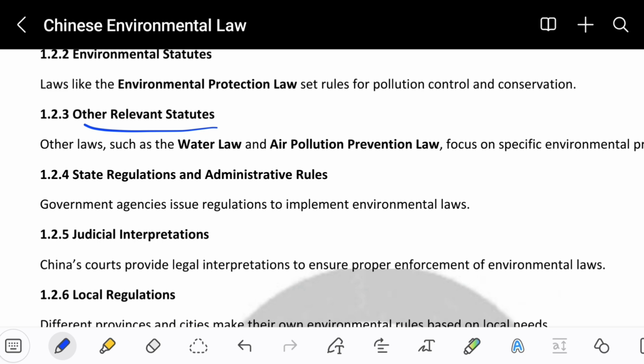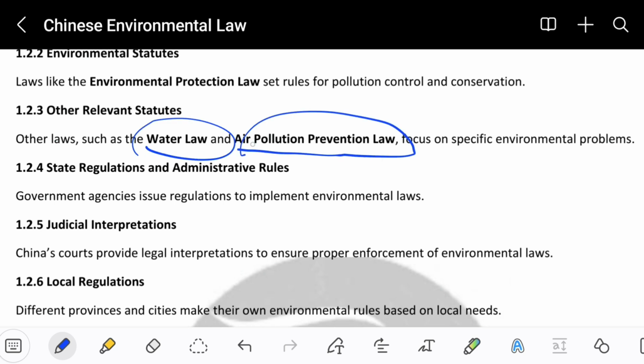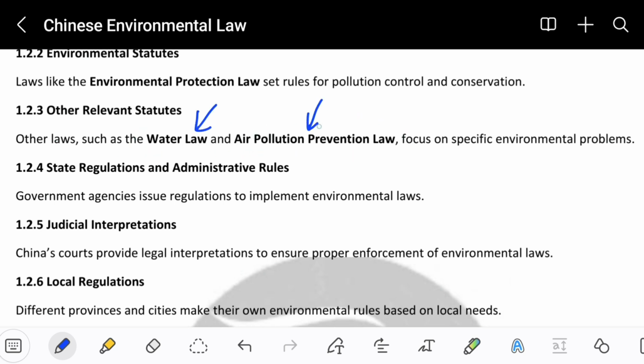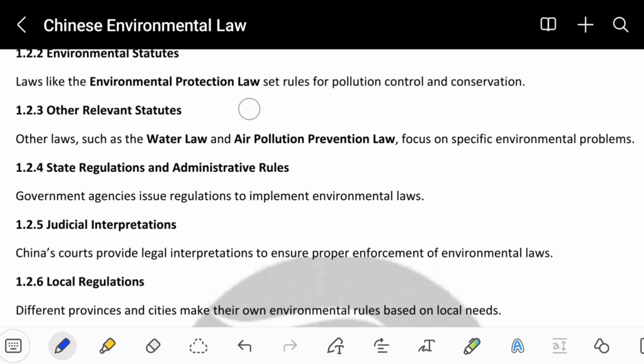Next heading is other relevant statutes. Statutes are basically laws. The other relevant laws are water laws and air pollution prevention laws. These other laws were also made because the one law, the Environmental Protection Law, was not enough to control the pollution. So the Chinese government intentionally made separate laws for water and for air pollution, in order to protect the air from being dirty for people and to protect the water as well. They made both laws separately so that if anyone pollutes water or air, they will get penalties as well.